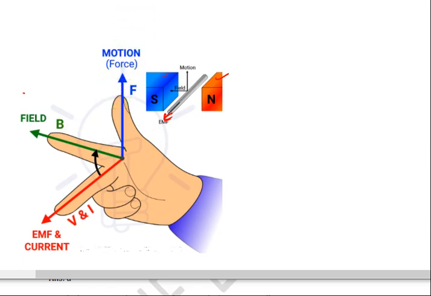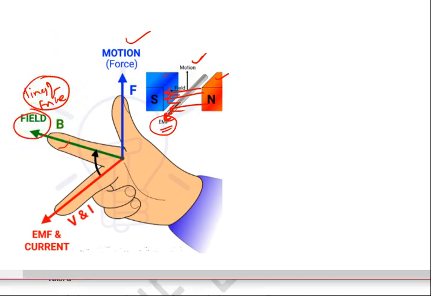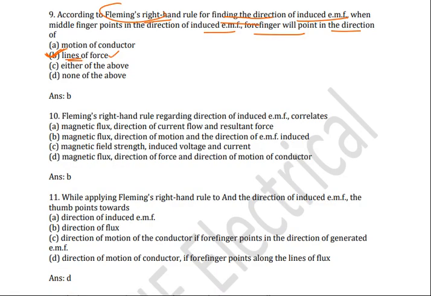This thumb denotes the motion of the conductor, and this forefinger denotes the lines of force, field lines, that is from north pole to south pole. You can observe here. And this middle finger denotes the induced EMF and current. So from diagram also you can observe this is the induced EMF and current from the conductor. So as per the given question, this forefinger denotes the lines of force or field lines. So you can observe that is the lines of force.